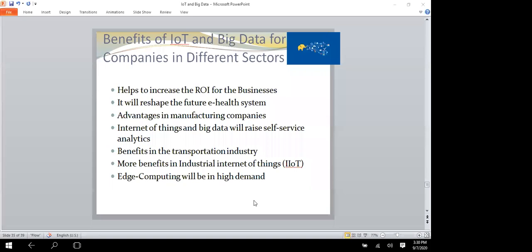That is also helping more. IoT and big data both enable on-demand and real-time action. The importance of deploying these technologies is high. Edge computing is also becoming very high in IoT, a benefit of IoT.